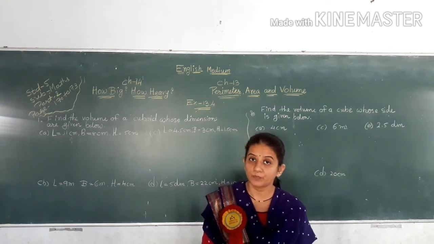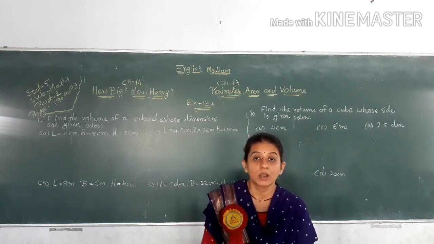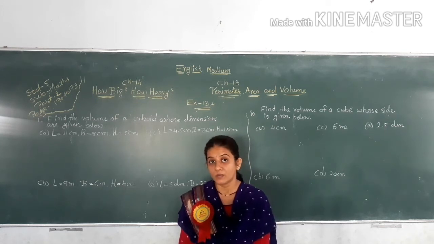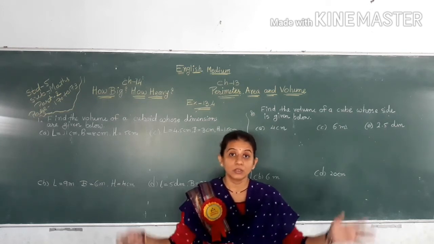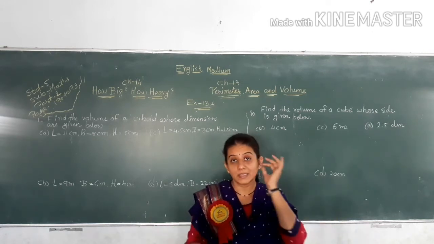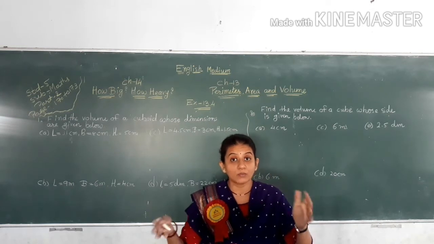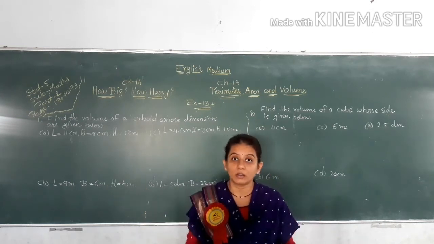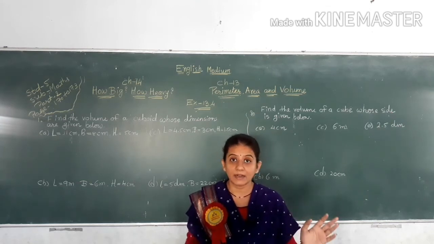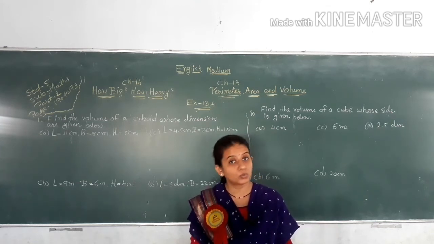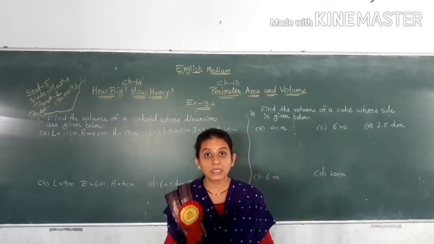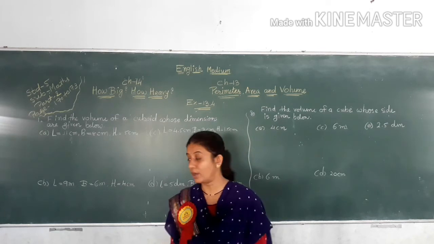Centimeter cube. Capacity, what is the capacity? In our home we fill the water tank with water. So that is the water tank capacity. How many capacities are there? 1000 liter, 2000 liter. So the space they occupy is called volume.